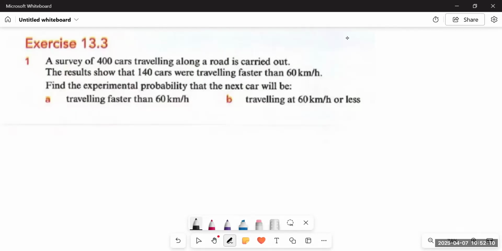For example, if you drop a drawing pin, it can land point up or point down. There are two possibilities, two outcomes: either it will point up or it will point down when it lands. But we cannot assume that these two outcomes are equally likely. That is, are they 50-50%? That is, every time I drop it, there is a 50% chance that it would point up or point down.